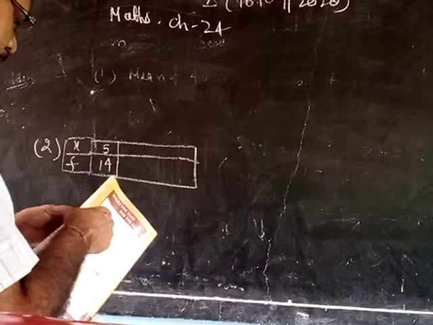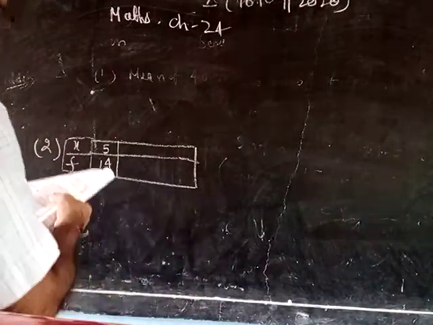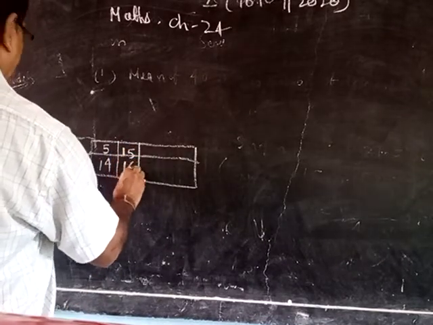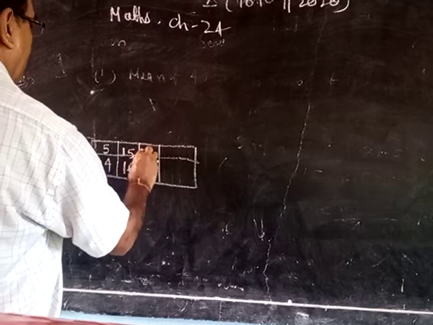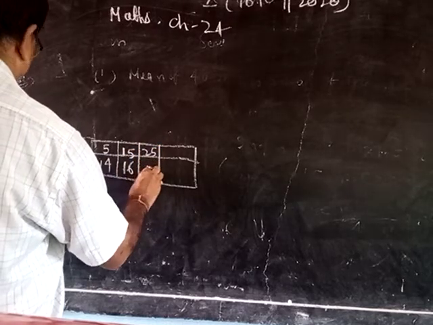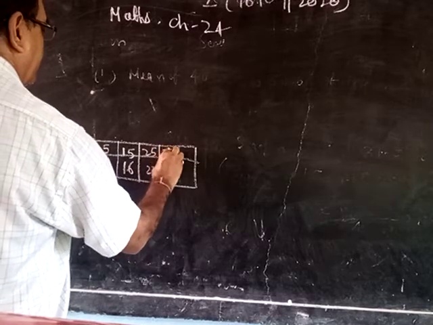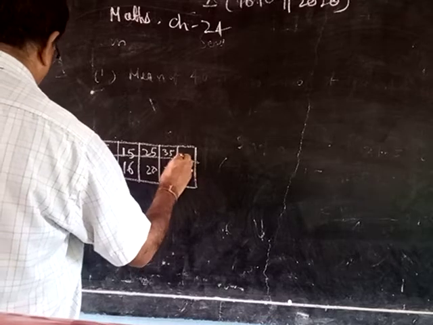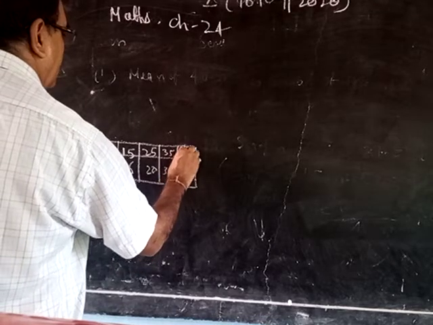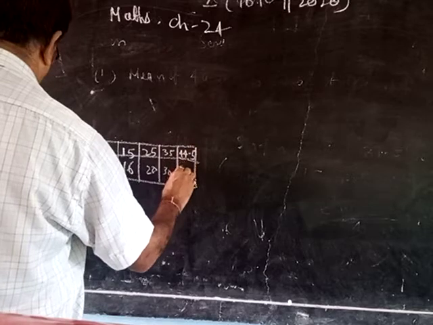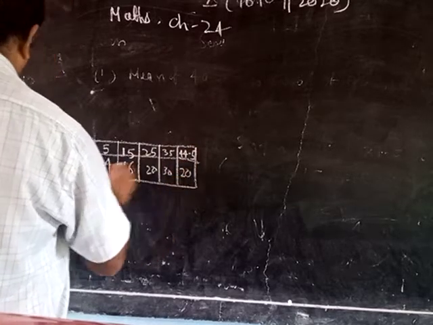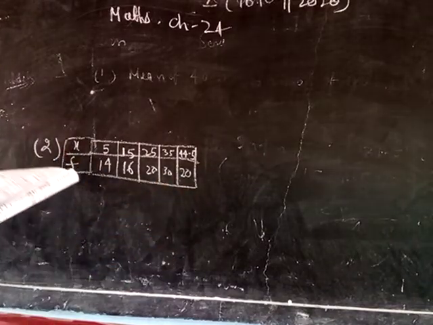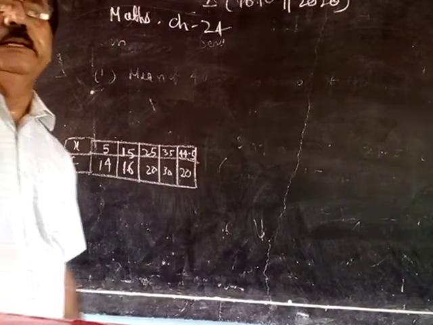Given x: 5, 15, 25, 35, 44.5, and frequencies: 14, 16, 20, 30, 20. This is x and this is frequency. Now we have to find the mean.